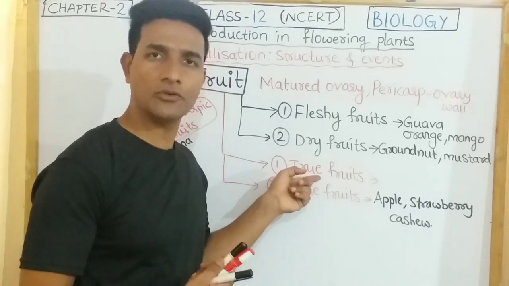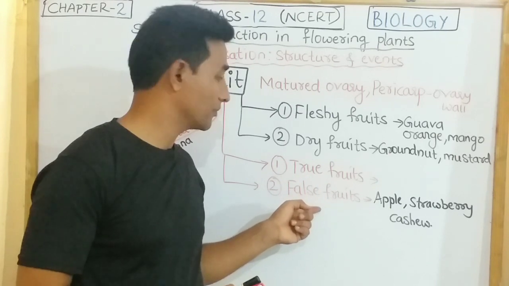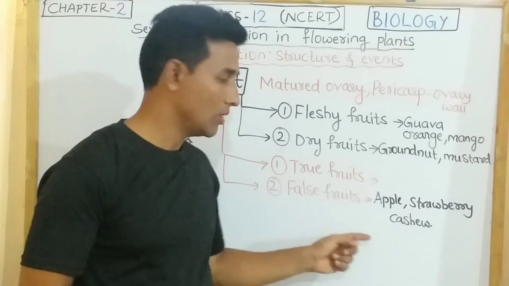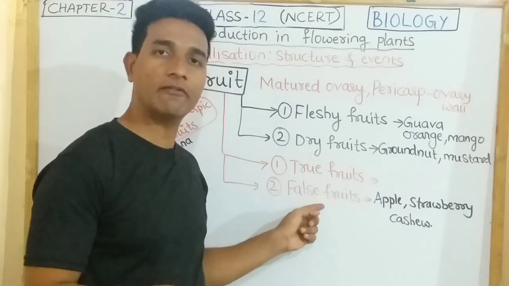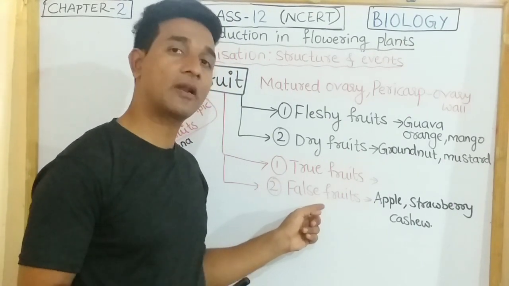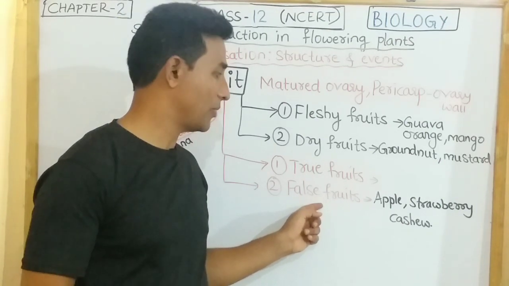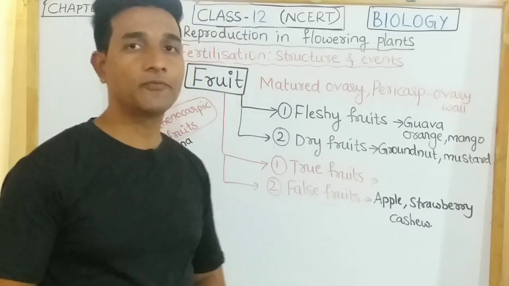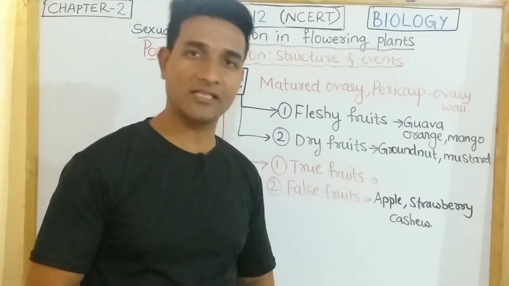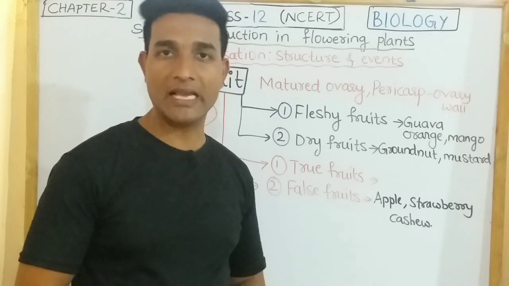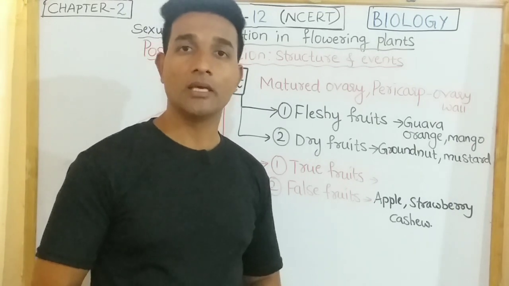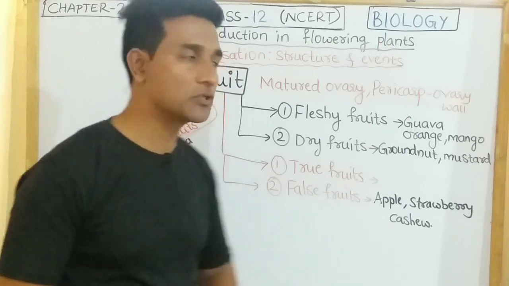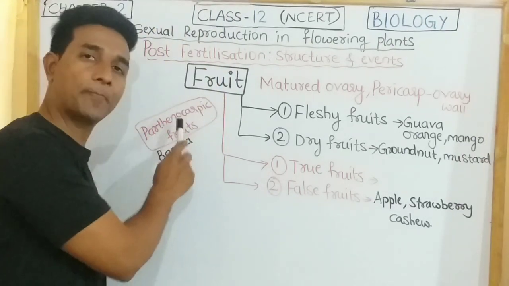Majority of the plants have true fruits, and there are some plants like apple, strawberry and cashew, where the fruits do not develop from ovary, they develop from thalamus. So such type of fruits are called as false fruits. So we know that fruit is developed after the fertilization, but in some cases like banana, the fruit is developed without fertilization. Such type of fruits are called as parthenocarpic fruits.